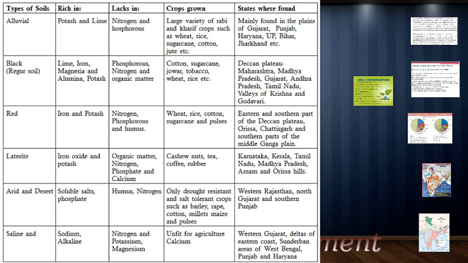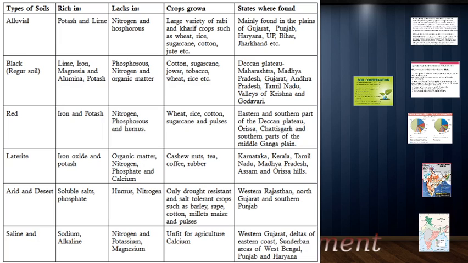Next was the black soil, and again you can see what it is rich in, what it lacks, what kind of crops we grow, and the states in which it is found. Similarly, the next is red, laterite, arid and saline soil. So this table, you can revisit the video once again, and you can note down this table in your notebook.